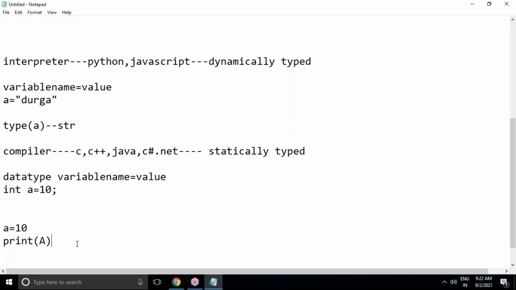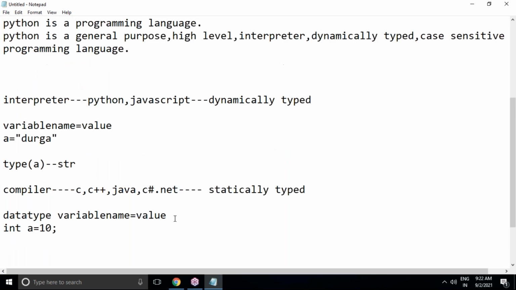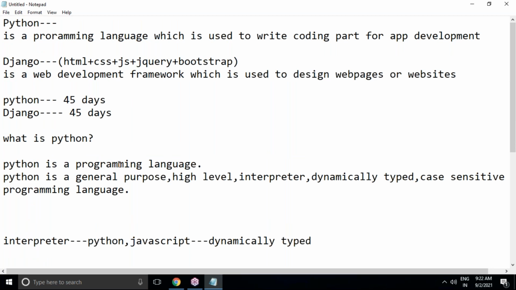If you try to access it in a different way, it will give an error. So this is the case. This is exactly the Python introduction, just the basic introduction I'm taking.